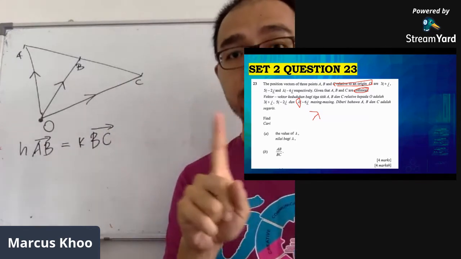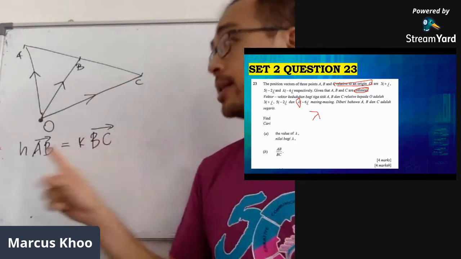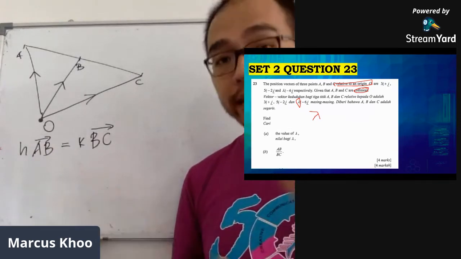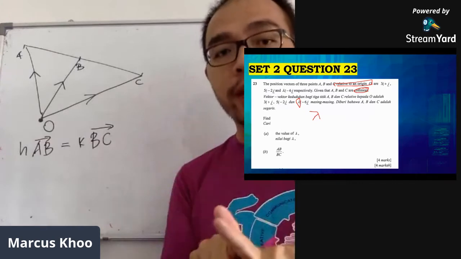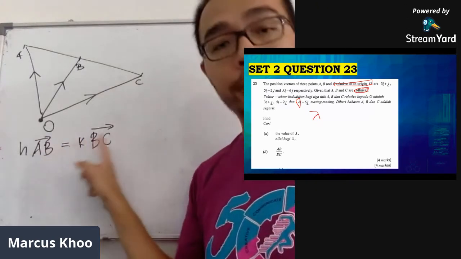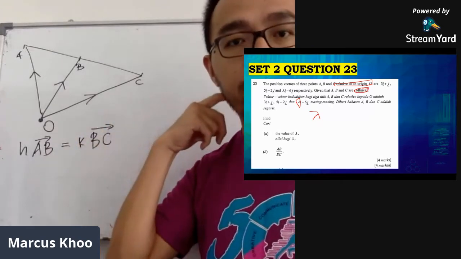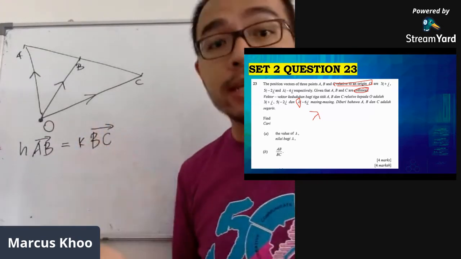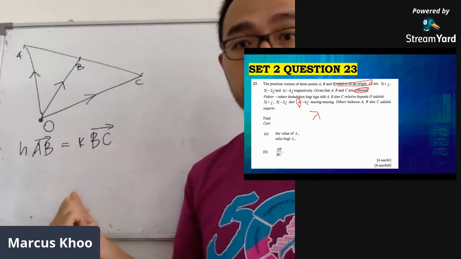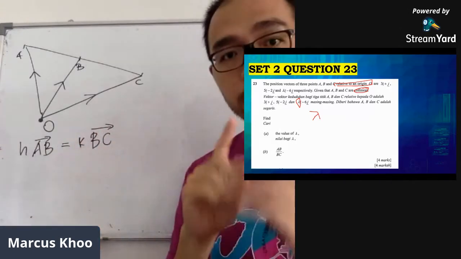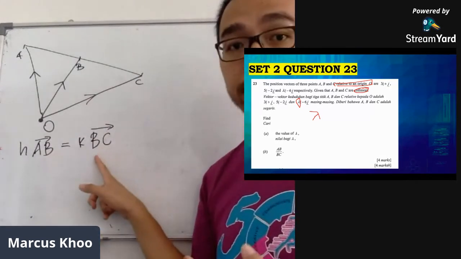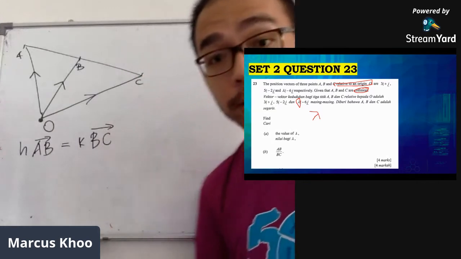The first condition is they must be parallel, and this is the parallel sentence. Secondly, they must both have a common point, and we're going to choose B as our common point. Since B is usually the center, we find B as a common point. So our task now is to find vector AB and vector BC. That's pretty normal.